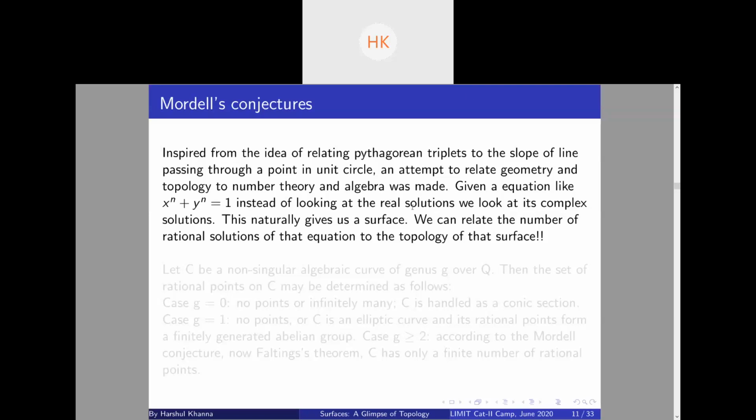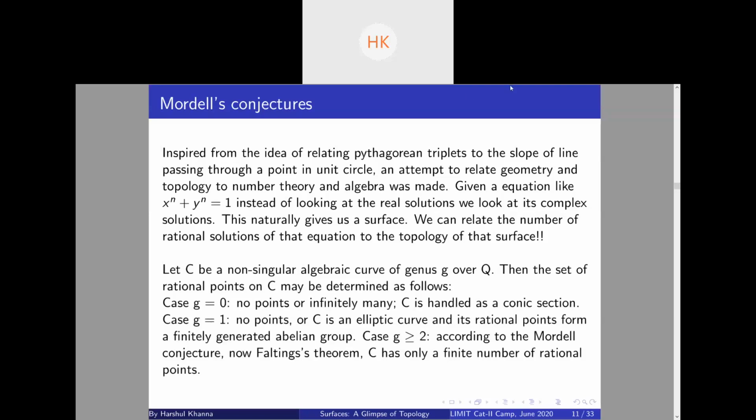So let's move on. Rigorously, formally, let C be a non-singular algebraic curve of genus g over Q. Essentially, we are just looking at the complex solutions and observing the surface we get. Suppose g equals 0, then you can either get no points or infinitely many, and you handle C as a conic section. Basically, let me show one thing. Suppose you get this. Any usual closed loop has genus 1. Wait a second. Let me complete this.